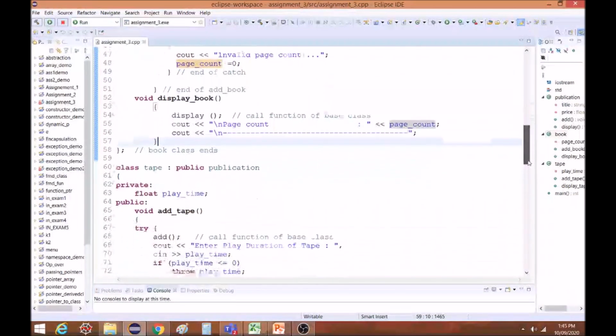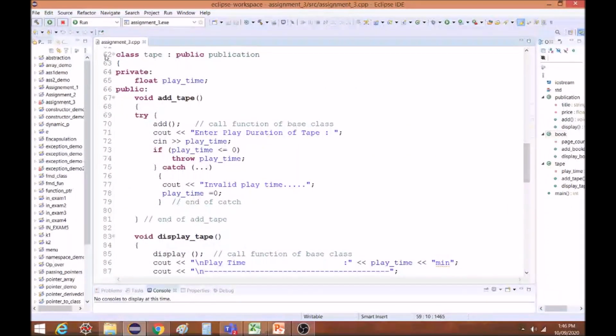Now similarly we have to write a tape class. Here at line number 62, I am starting with class tape, which is derived from the publication class. I have a new data member here, playtime, which is a private member. Now in the public section I have add tape, here at line number 67, and display tape at line number 83. Similar to the book class, here also I have used try and catch blocks to catch the exceptions, because this condition is given in our problem statement that we have to use exception handling.